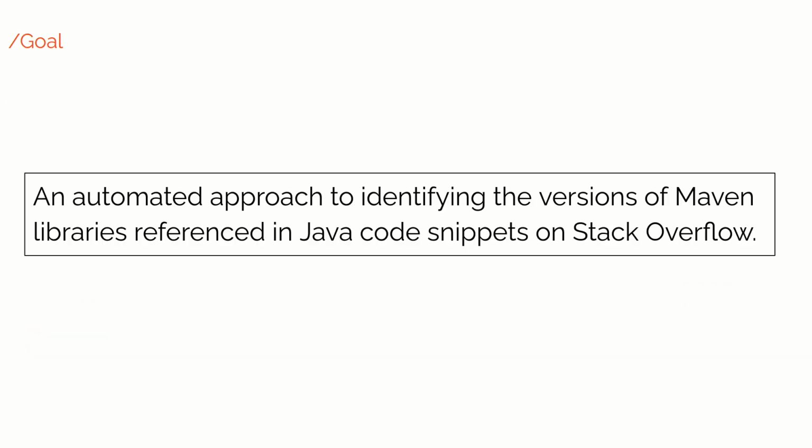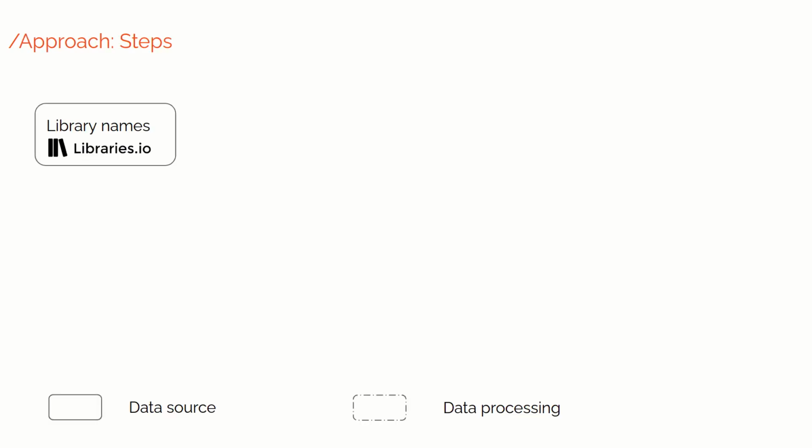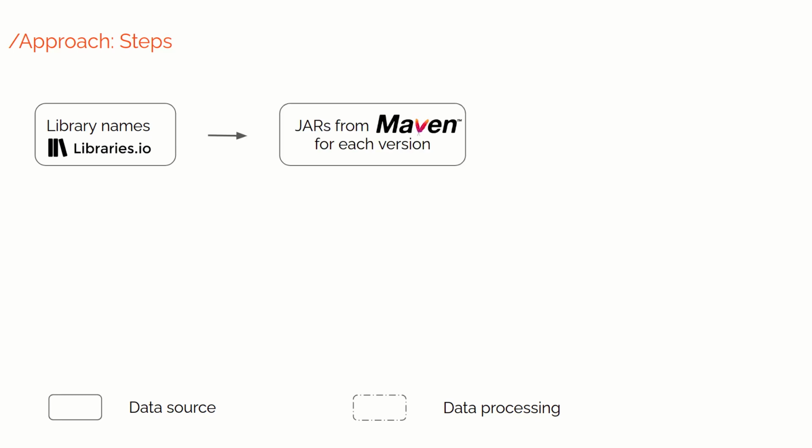So, in this work, we propose an automated approach to identify the versions of Maven libraries referenced in Java code snippets that are shared via Stack Overflow. First, we identified all libraries that exist in Maven from the dataset of libraries.io. Afterwards, we downloaded the jar files for different versions of these libraries and extracted the class and method names that exist in these jar files.